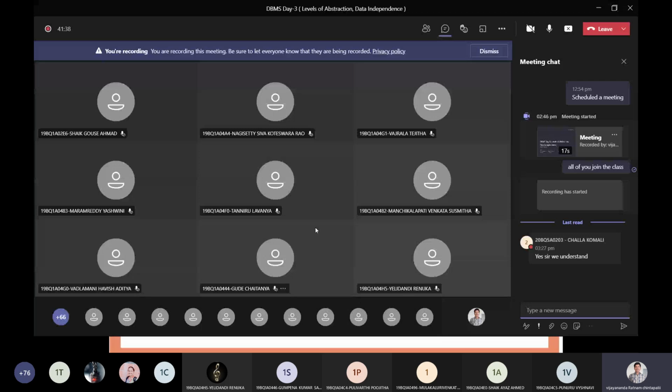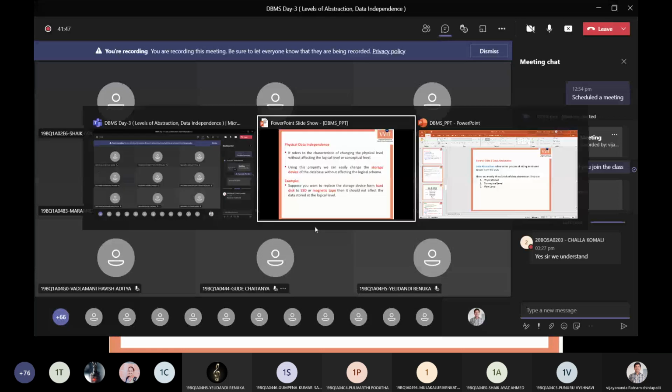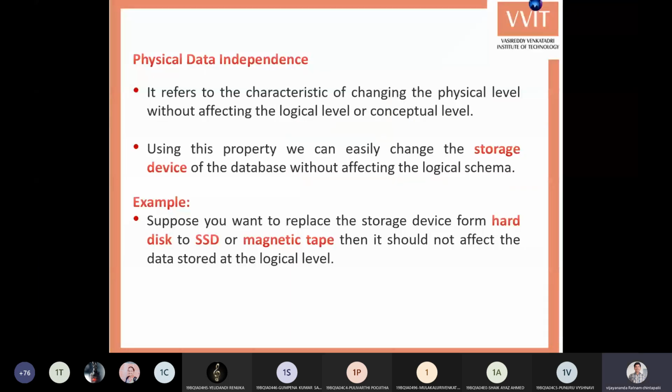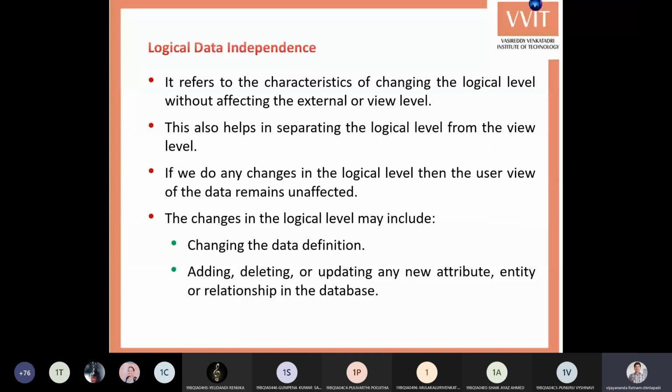Okay, I will move on to the next topic, that is logical data independence. Logical data independence means changing the logical level without changing the external or view level. Even though you are changing the logical level, that may not affect the view of a particular user.